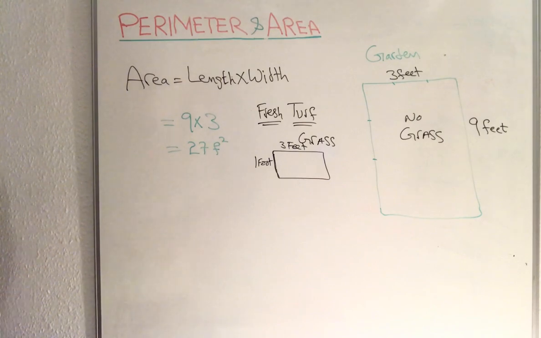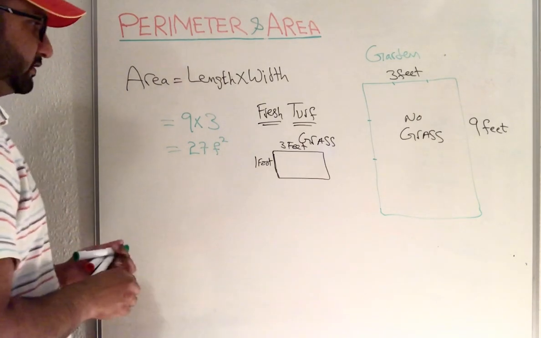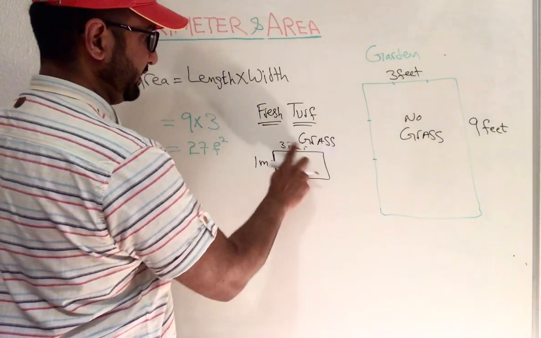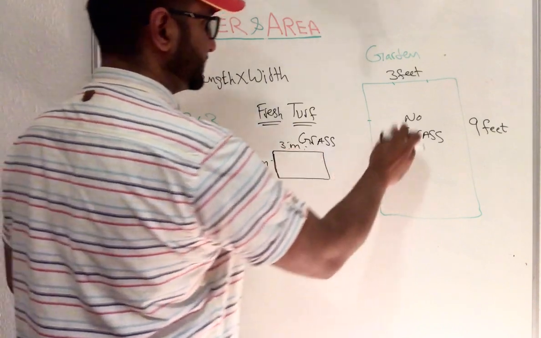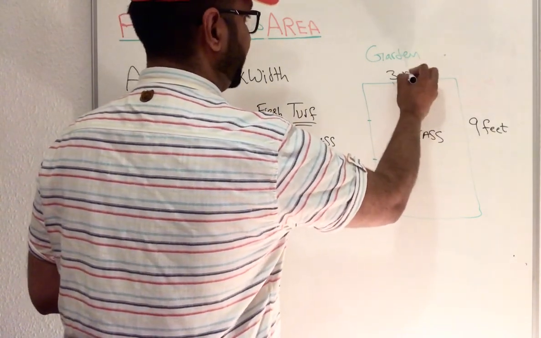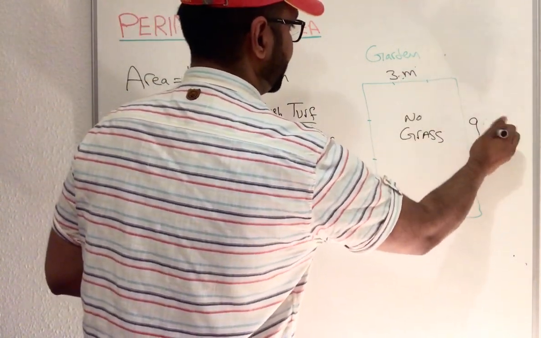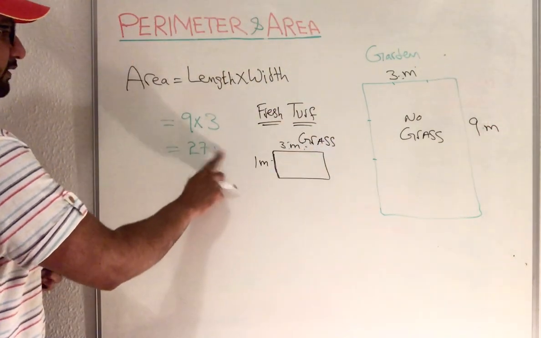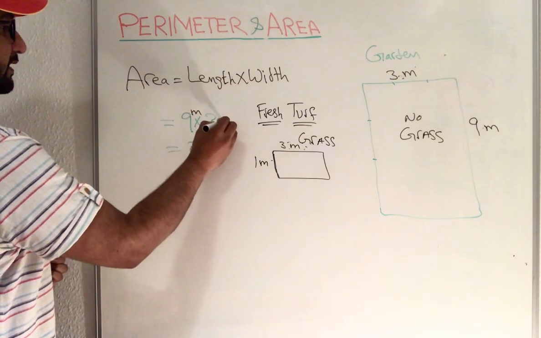So instead of feet, that's 1 meter and 3 meters long, and the width is 3 meters, and then 9 meters. There could be any length.